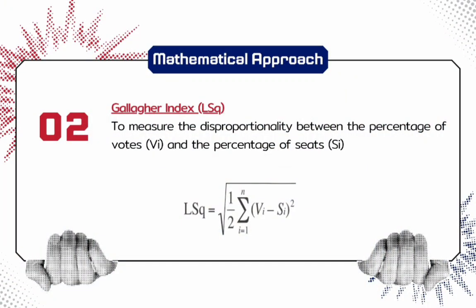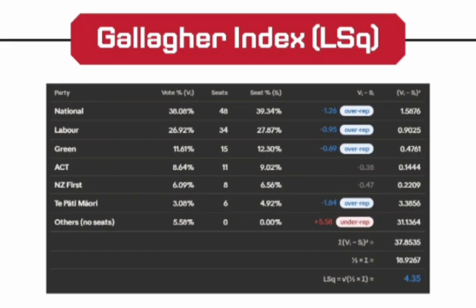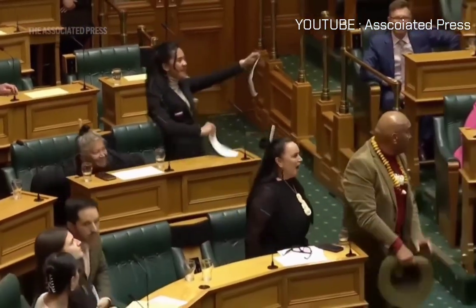Mathematical approach, Gallagher index LSq: to measure the disproportionality between the percentage of votes Vi and the percentage of seats Si. A party is perfectly proportional when Vi minus Si equals 0. Positive values mean the party got fewer seats than votes deserved. Negative values mean it got more seats than votes, overrepresented. The third party, Māori, is the most overrepresented, by 1.84 percentage points, due to winning 6 electorate seats, more than their party vote alone would entitle them to, creating an overhang.